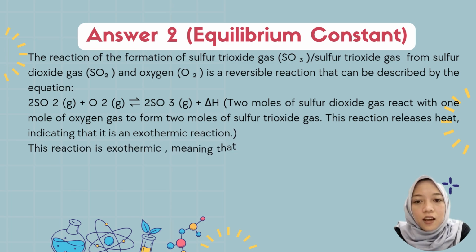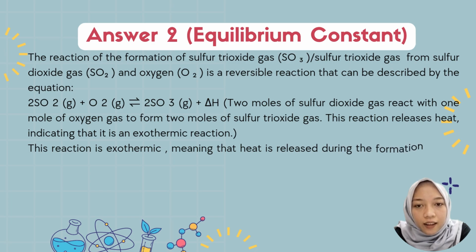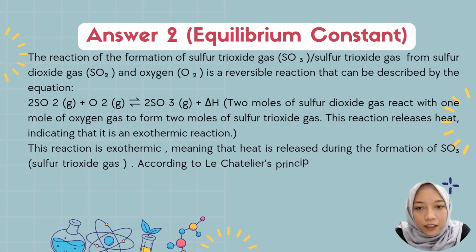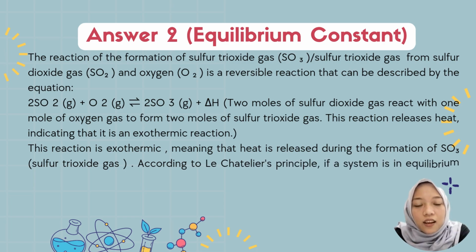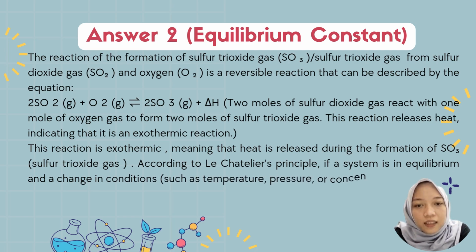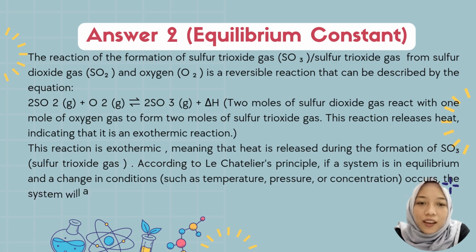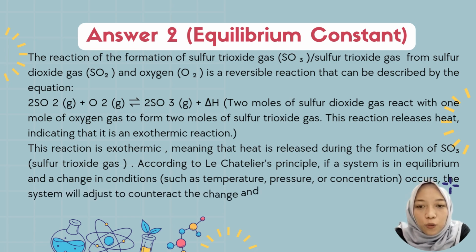This reaction releases heat, indicating that it is an exothermic reaction, meaning that heat is released during the formation of sulfur trioxide gas.